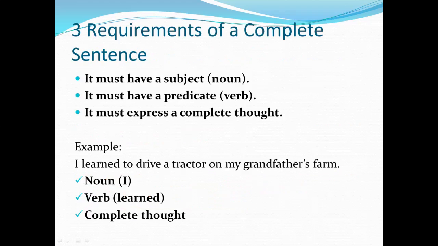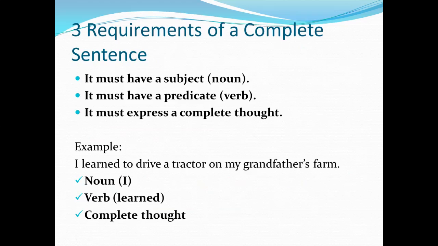So to understand what a sentence fragment is, first we have to be able to recognize or identify a complete sentence. And I'm sure this is review for most of you, but since we've been working on the narrative essay, I want to be sure that we proofread for this error. This is a major writing error, so we want to be sure we eliminate the fragments.